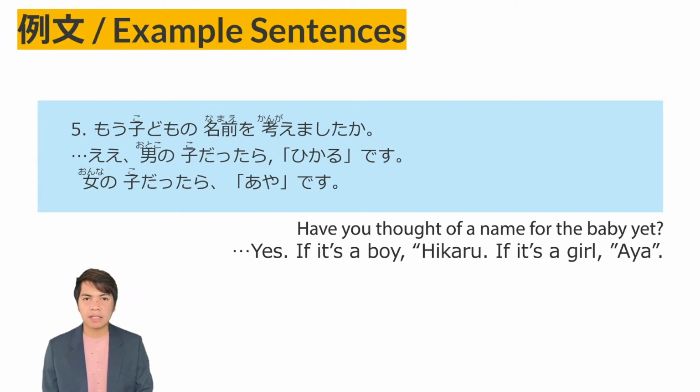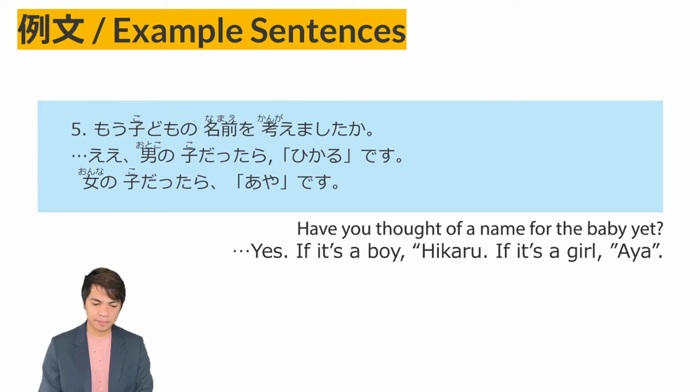Have you thought of a name for your child yet? He answered, aa, yes. Otoko no ko dattara. Otoko no ko is a noun, a boy. So dattara, otoko no ko dattara, if it's a boy, Hikaru desu. It's Hikaru. And onna no ko dattara, onna no ko, girl, dattara, if it's a girl, Aya desu.